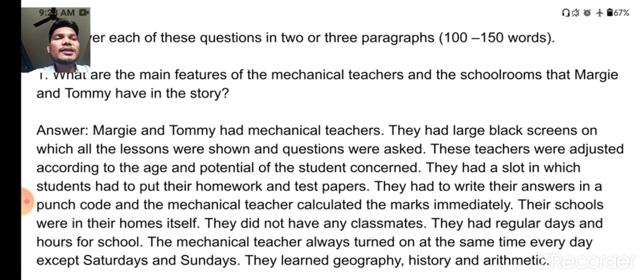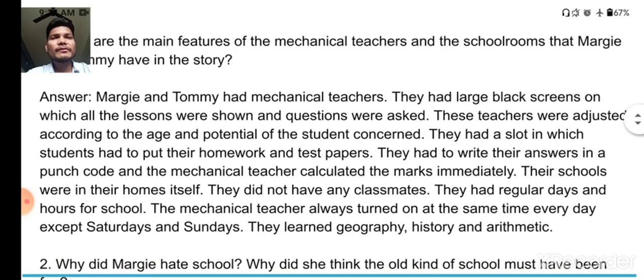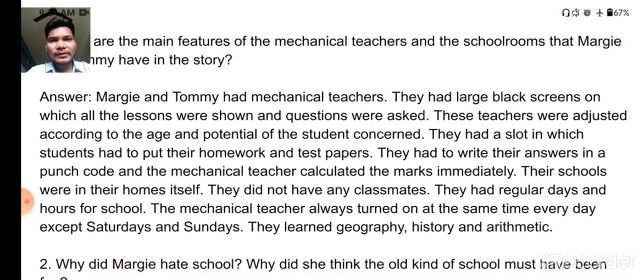The mechanical teacher always turned on at the same time every day except Saturday and Sunday. They had learned geography, history and arithmetic. So in detail, you can write this kind of answer. I hope that you understand because we already have discussed.